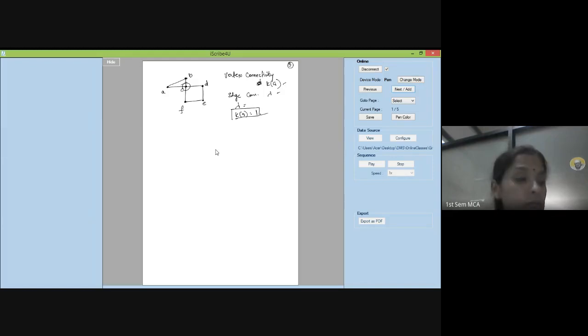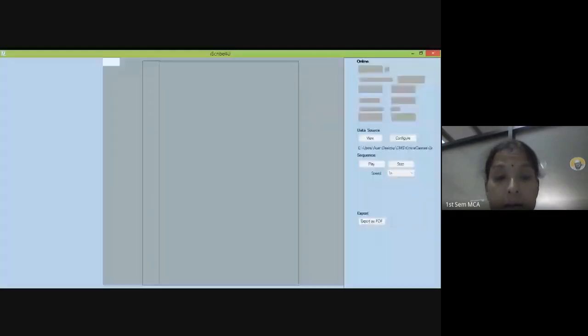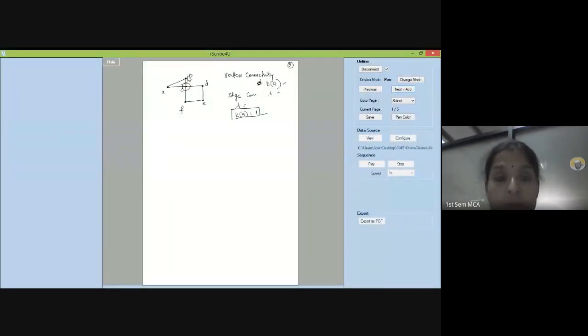Now coming to this, what is that? Edge connectivity. Do we have a cut edge? Cut edge means, do you have a single edge which will disconnect the graph? We don't have a single edge in this graph which will disconnect it. If you remove any of the edges, even then the graph is connected. So there is no cut edge. There is no cut edge means you cannot call lambda equal to 1. So lambda of G has to be some other value.